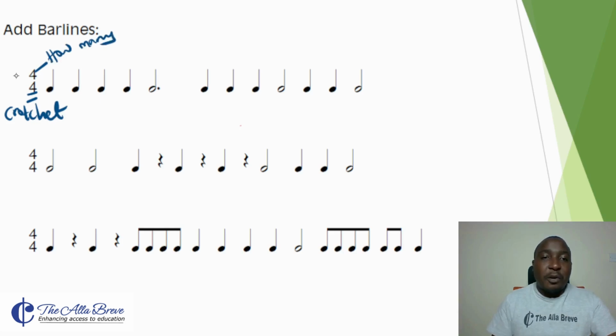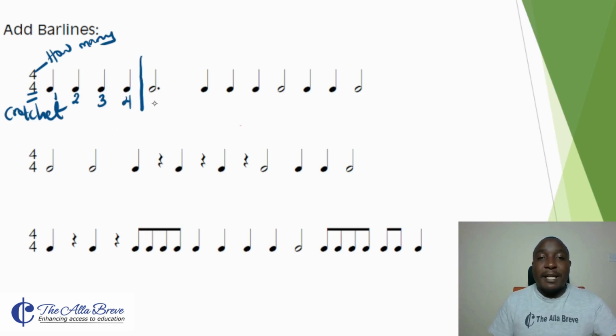So 4 crochets per bar. Now we count crochet number 1, crochet number 2, crochet number 3, crochet number 4. So we draw a bar line here.